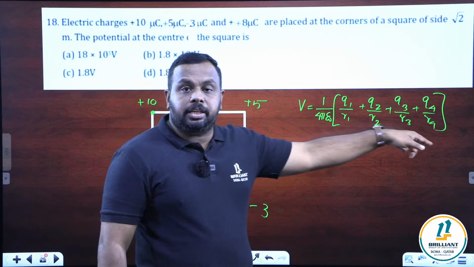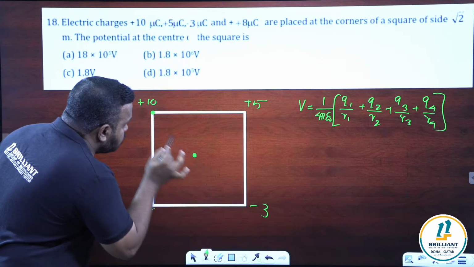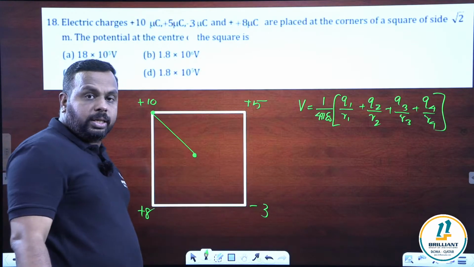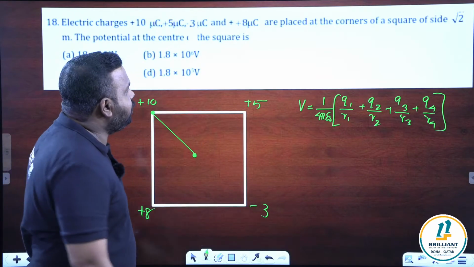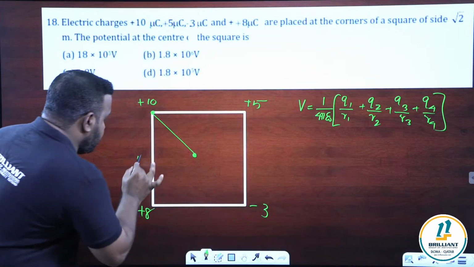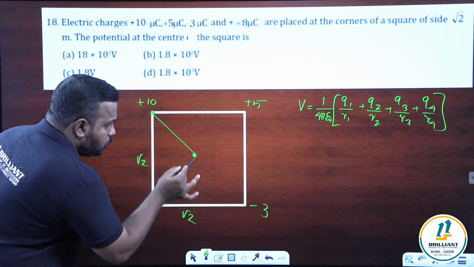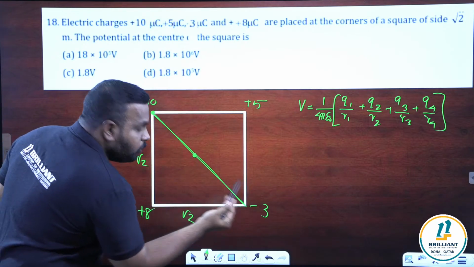But the problem is they did not give the value of distance. Which distance? Asking the potential at the center. So we need this distance. And you can see that that distance will be same for all the charges. We have to find that distance. What is the side of the square? It's given as √2. So this side is √2, means this is also what? √2. Use Pythagoras theorem, you will get this distance. The total distance, the diagonal, you can easily find.